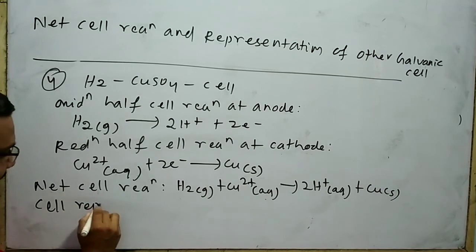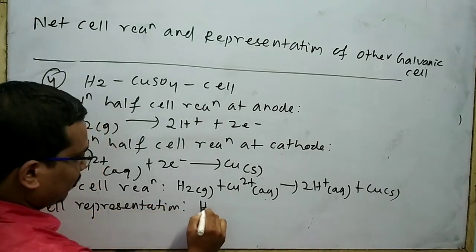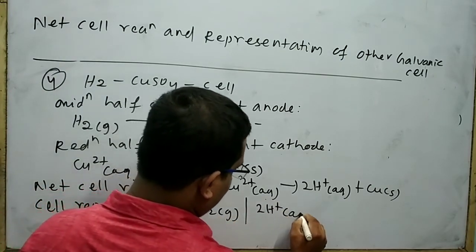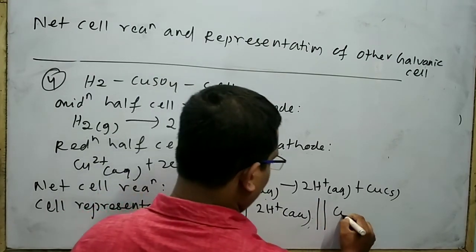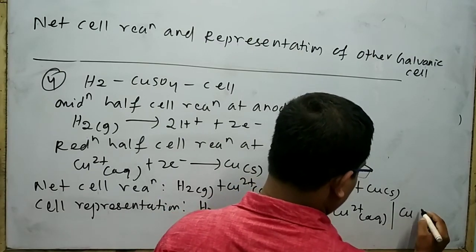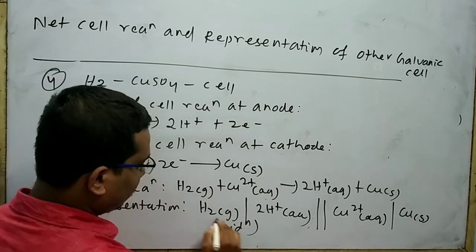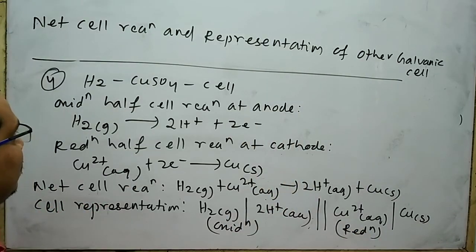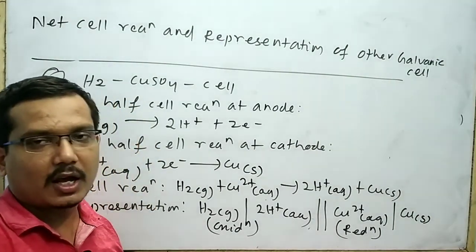The cell representation is H2 gas slash 2H+ aqueous double slash Cu2+ aqueous slash Cu solid. This is your oxidation, this is your reduction. This is all about the net cell reaction and the representation of other galvanic cells.